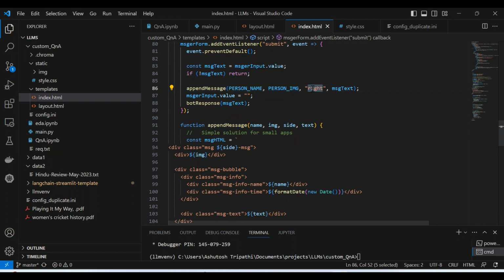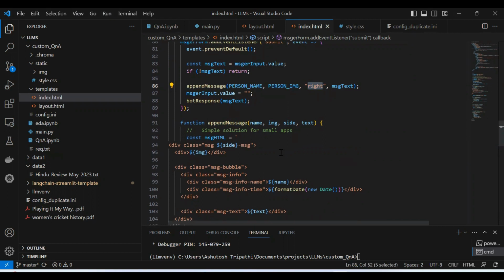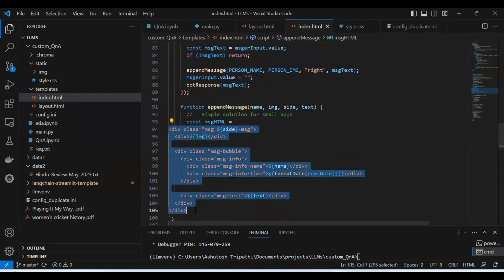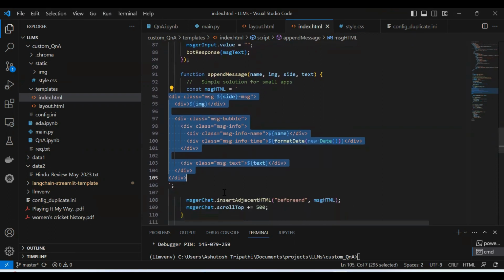That we are passing. And the message text is nothing but the response. I'm going to show you the response immediately. There is a method: using the append method, we have some HTML code which takes whatever response it is getting. In the message text, it will append here and generate the HTML.